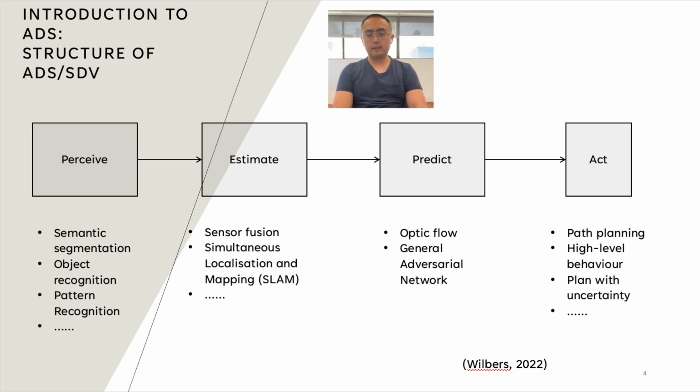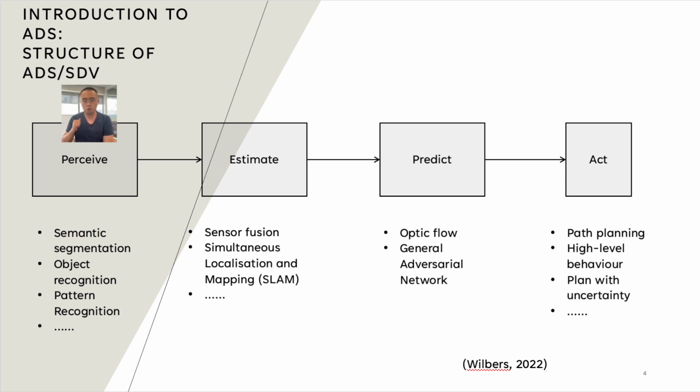A typical ADAS system consists of 4 parts, which are perception, estimation, prediction, and action. To be more specific, in the perception section, the vehicle uses the sensors mounted on itself to obtain information from the environment and further process it.